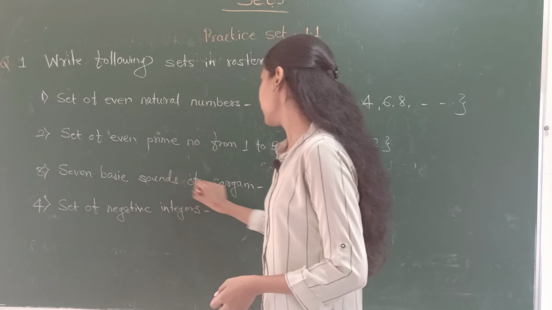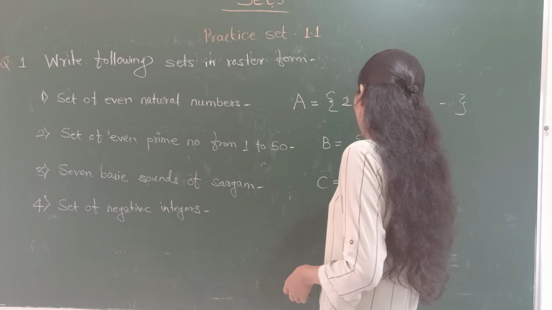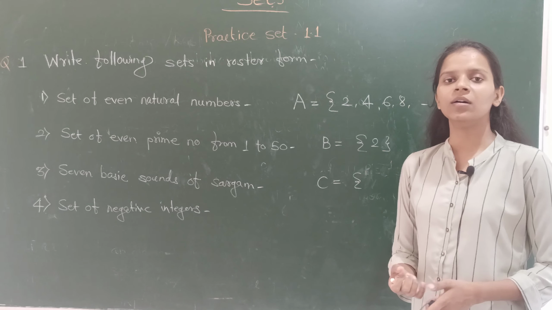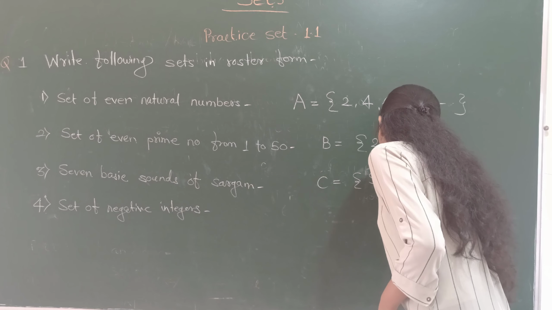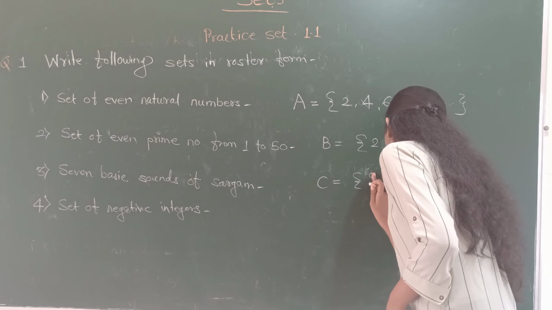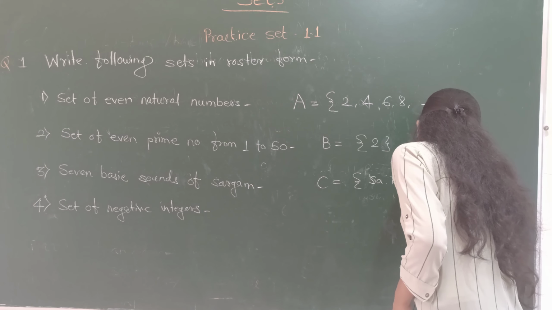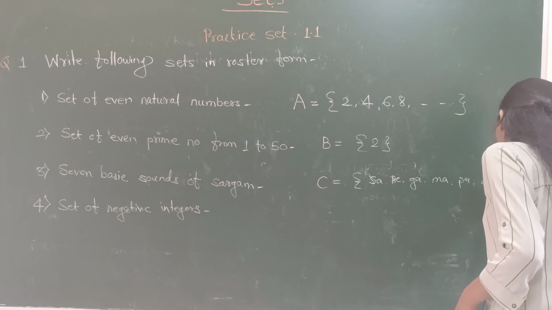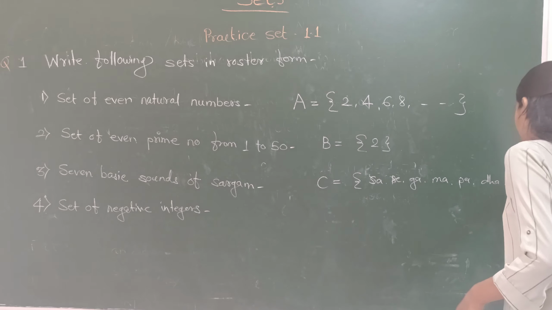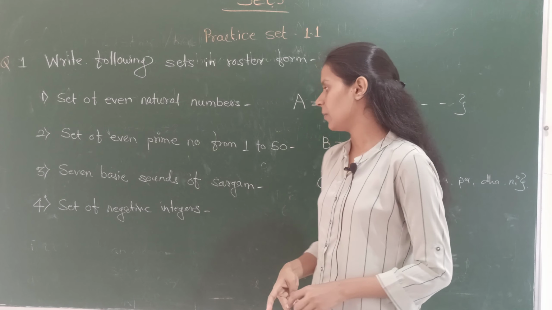7 basic sounds of Sargam. 7 basic sounds of Sargam are Sa, Re, Ga, Ma, Pa, Dha and Ni. We will write them Sa, Re, Ga, Ma, Pa, Dha and Ni. Okay, these are the 7 basic sounds of a Sargam.